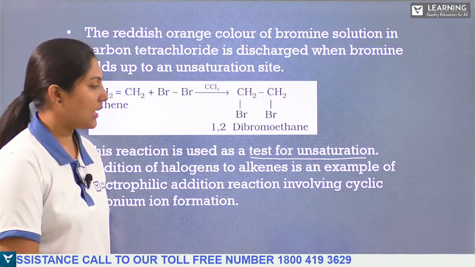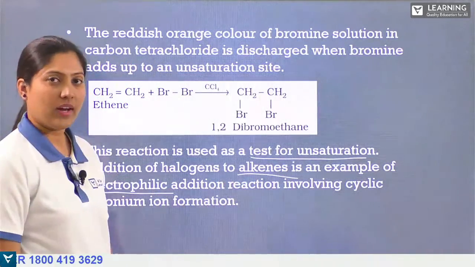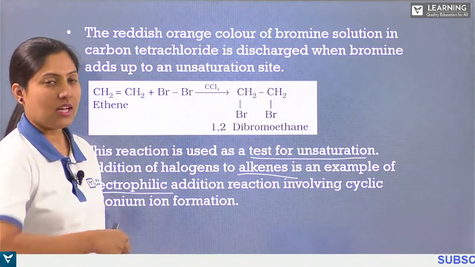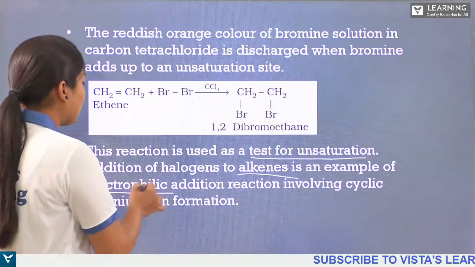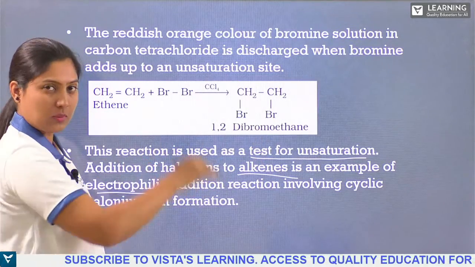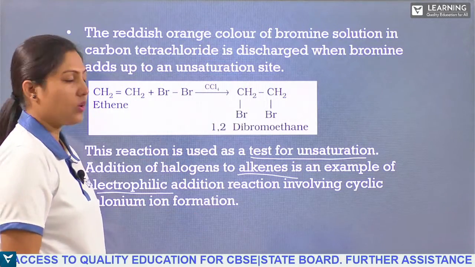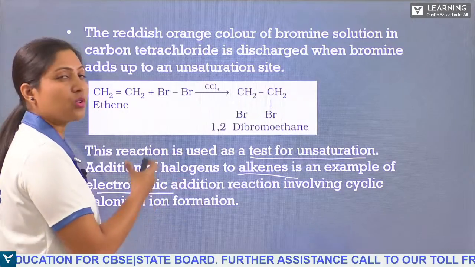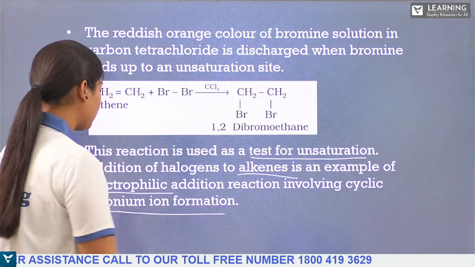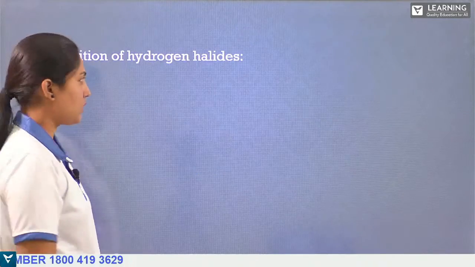Addition of halogen to alkenes is an example of electrophilic addition. Why? Because they are attracted towards the electrons. They attract the electrons and are attracted towards the electrons. So they are electrophilic additions. Since this is an addition reaction, it is not substitution. It is just breaking of a bond and addition of chlorine, bromine or halogen. So we can call it an electrophilic addition reaction, where a cyclic halonium ion formation can also take place.